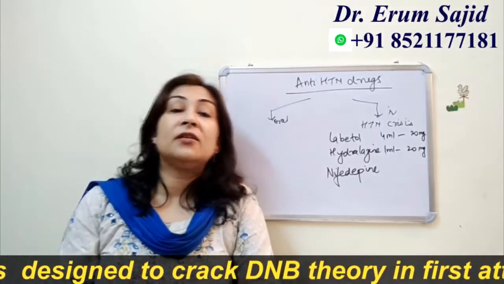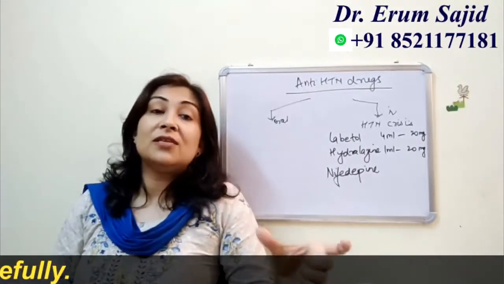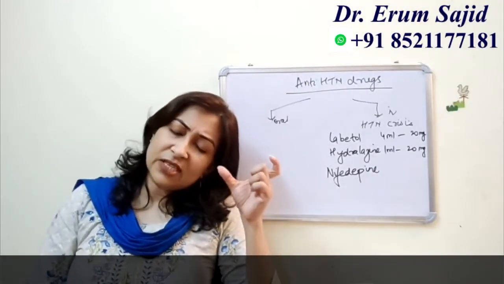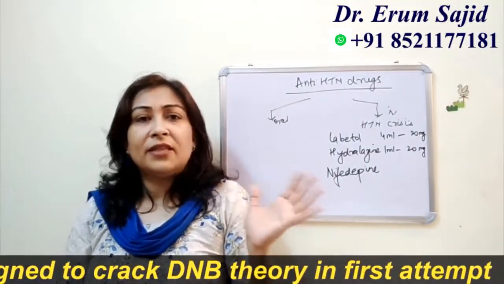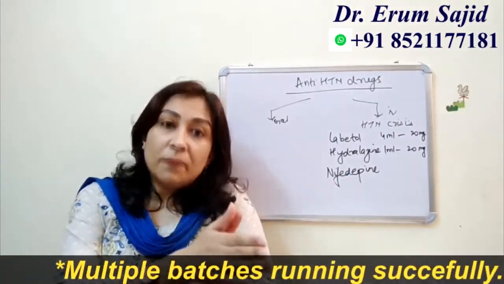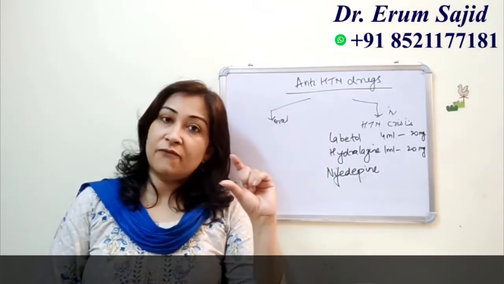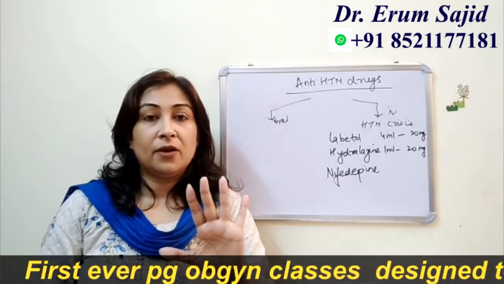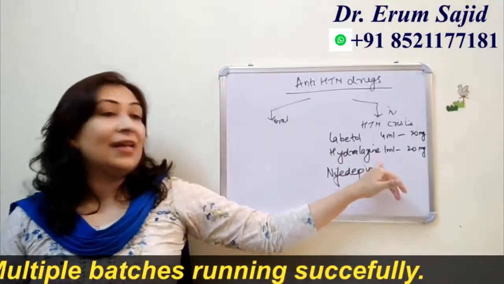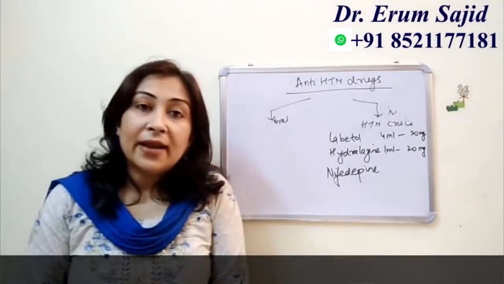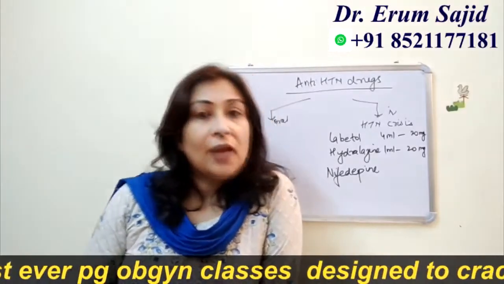It can be repeated in a span of 20 to 40 minutes, but they have not asked to increase or escalate the dose. They said the same thing can be repeated in 20 to 40 minutes. So the ideal time interval, I think, should be 30 minutes, in which you can repeat this dose. Now every ml contains 5 milligram, so in that way it becomes an easy solution. Every 1 ml has to be diluted with 3 ml NS, and so you have 4 ml in which 20 milligram of salt is there, and you can give 1 ml.